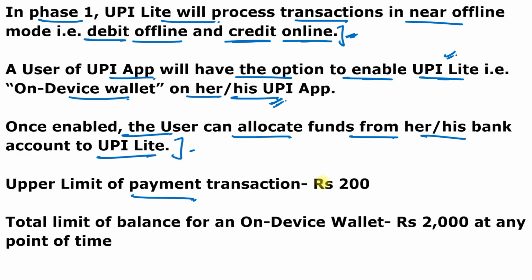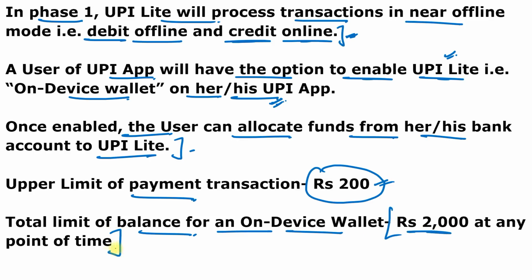And upper limit of the payment transaction is rupees 200 per transaction, and total limit of balance for an on-device wallet is rupees 2000 at any point of time. It means in a single time you can transfer 2000 rupees, but at maximum one transaction can be 200 rupees. So the upper limit of the UPI Lite payment transaction shall be 200, and the total limit of the UPI Lite balance for an on-device wallet should be 2000 at any point of time.